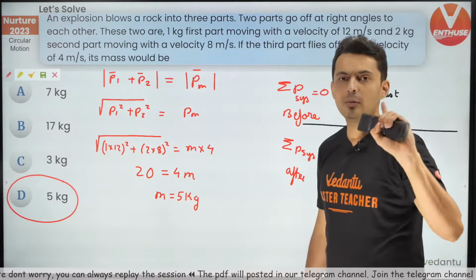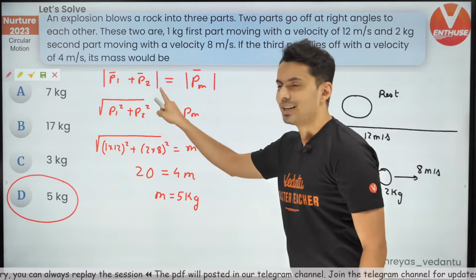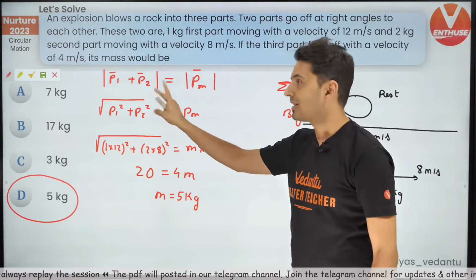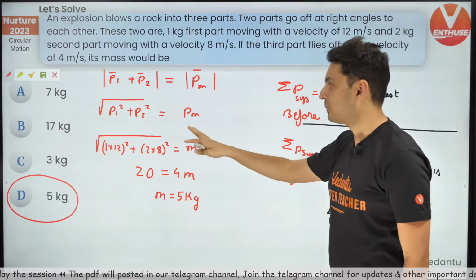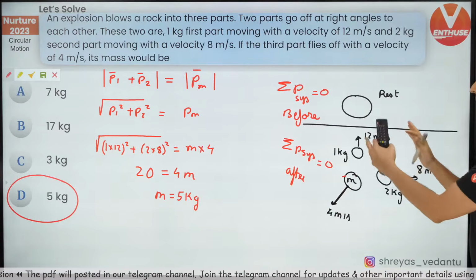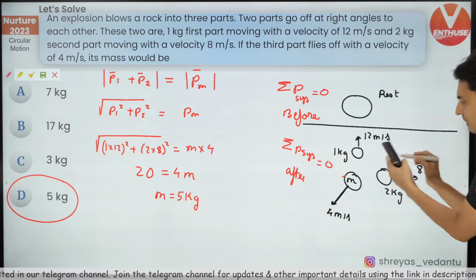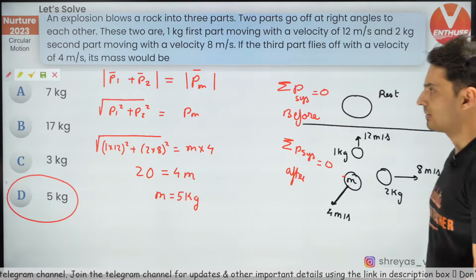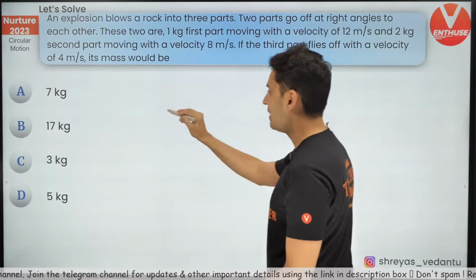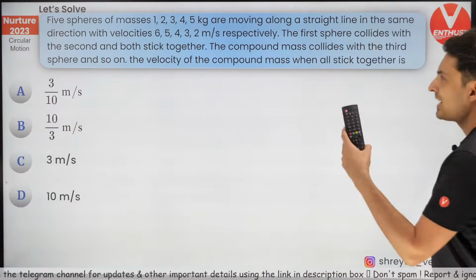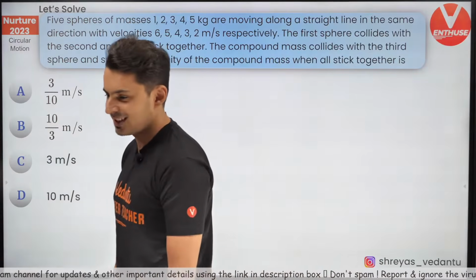So the idea was vector addition, first chapter of physics. Second idea, momentum conservation. Before and after should be equal. So I understood these two's momentum will cancel this momentum. That's it. Rest is simple maths which you have learned. Next question. Very interesting question.